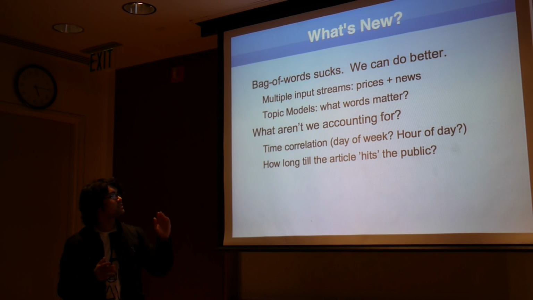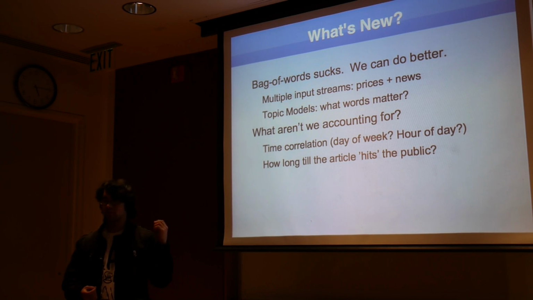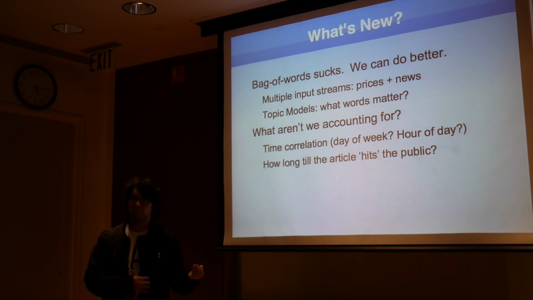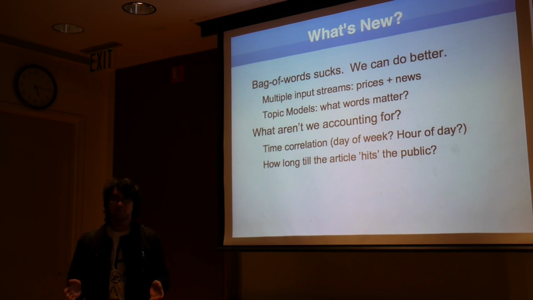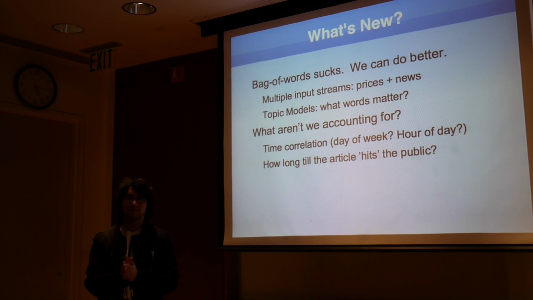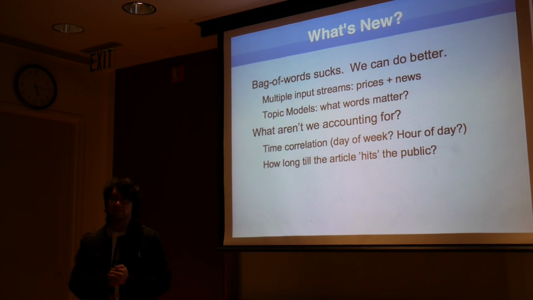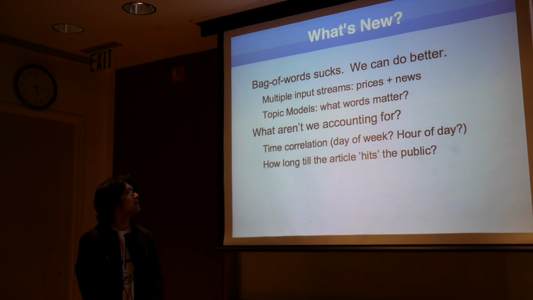And last of all, something other articles didn't mention: they look at stock tickers 10 minutes into the future after an article is published, 20 minutes, maybe a day. They don't look at cross time spans. They don't see what's actually happening. So we're hoping that with finer-tuned data in the stock market, we can do analysis of that sort. And that's at least the general direction. Do you have another thing? I don't have too much to say at this point. I could talk about all the other older articles and how badly they failed, but that's not of too much interest, I suppose.